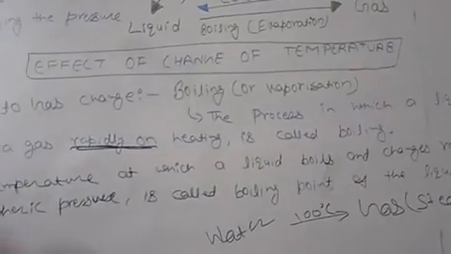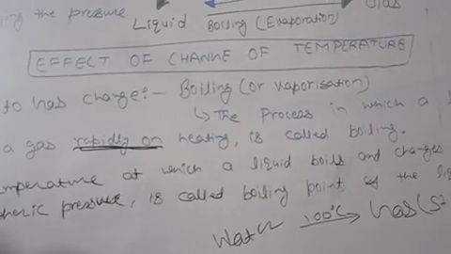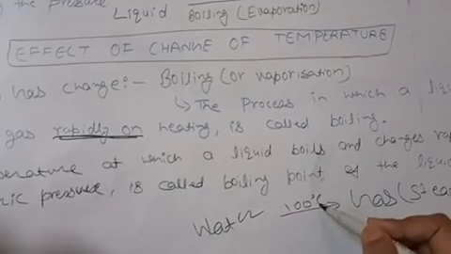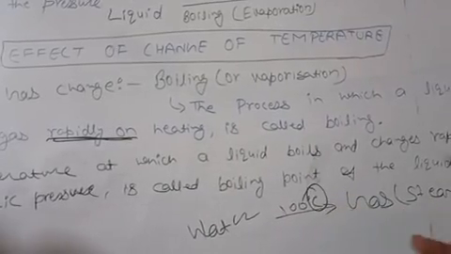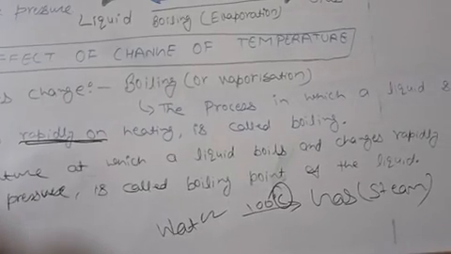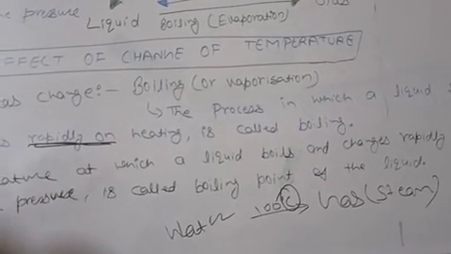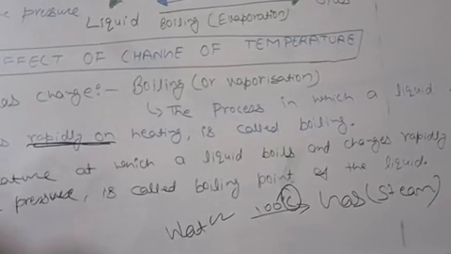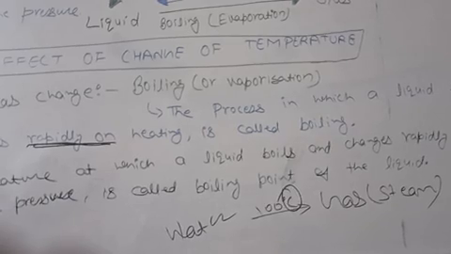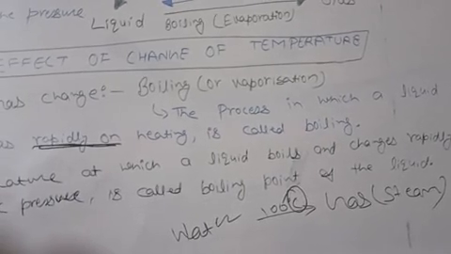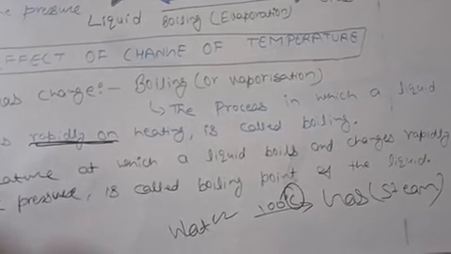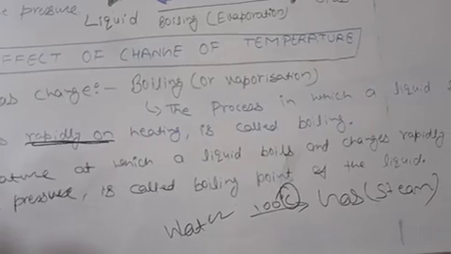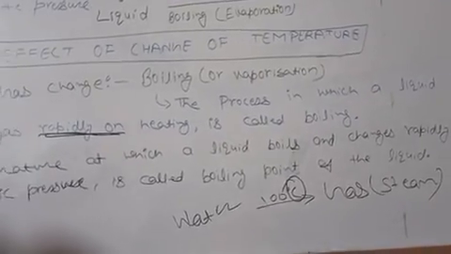So, when water is heated to a temperature of 100 degrees Celsius, see, this is the notation of degrees Celsius, it boils rapidly to form a gas called steam. So the boiling point of water is 100 degrees Celsius, and at boiling point water changes its state from liquid to a gas or vapor, you can say.